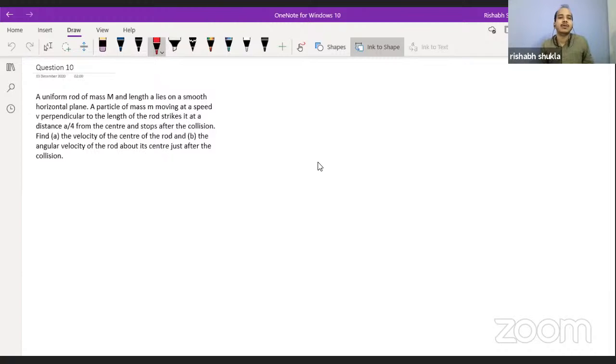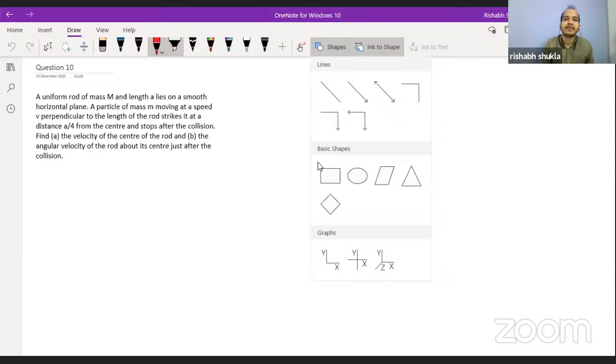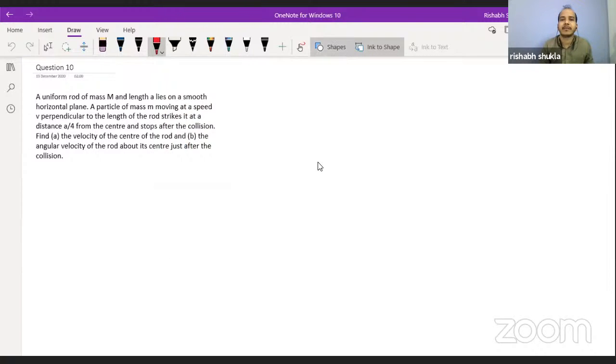A uniform rod of mass m and length A lies on a horizontal plane. First thing first, this rod is placed on a horizontal plane surface. So do not get confused about where the gravitational force is acting. Gravitational force is acting perpendicular to the plane and inward, and corresponding to that, a normal reaction force is acting perpendicular to the plane outward, which is balancing it. So do not get confused regarding that.